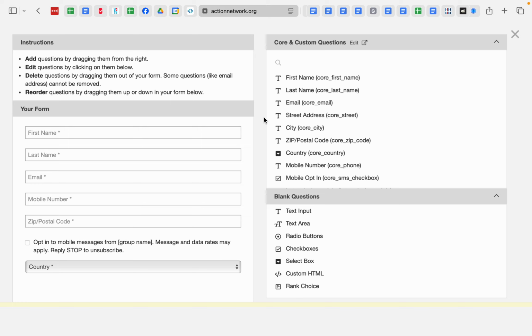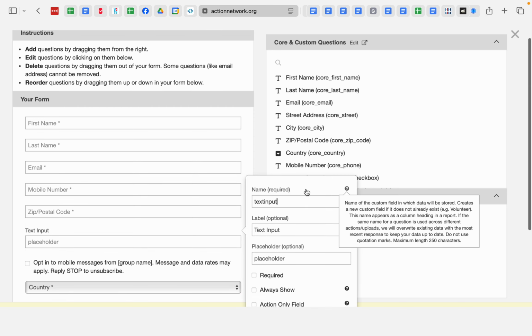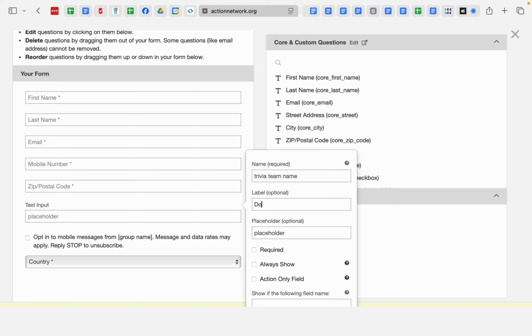Hypothetically, we could ask, what team do you want to be on? Actually, let's do that just to demonstrate. Text input or text area? I think I'm going to go text input here. I'm going to go below the zip code. The name of this, no underscores ever go in here, by the way. The name of it is going to be trivia team name. Do you have a name for your trivia team?